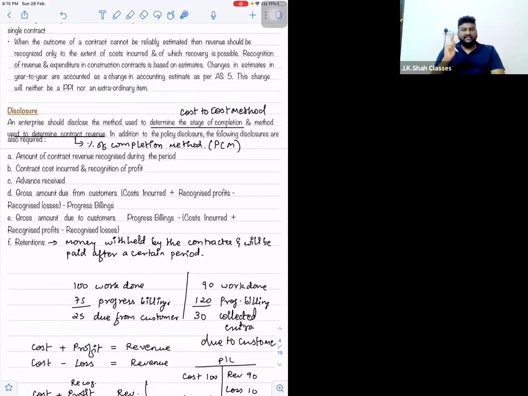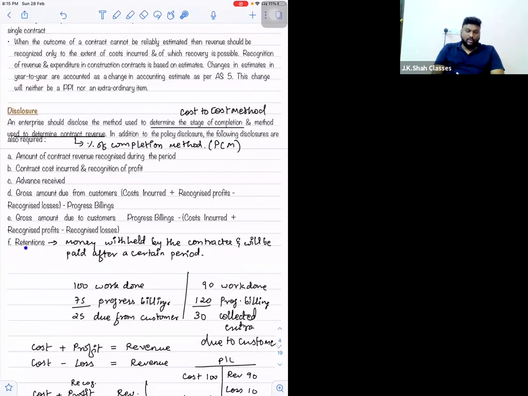So in short, revenue, cost, and profit, whatever you have recognized in the P&L, everything will be disclosed in the notes to accounts also. Followed by, if any advance is received from the customer, that is from the contractee you have received in advance, please disclose the amount of advance also.